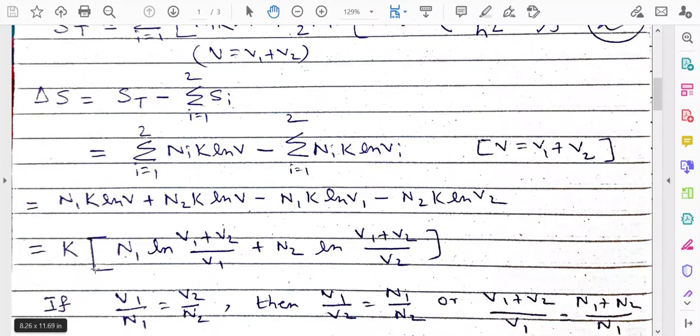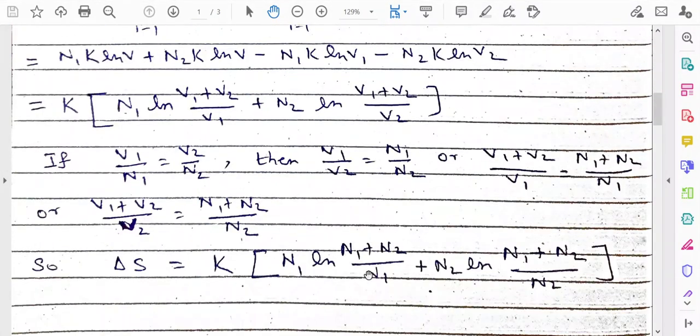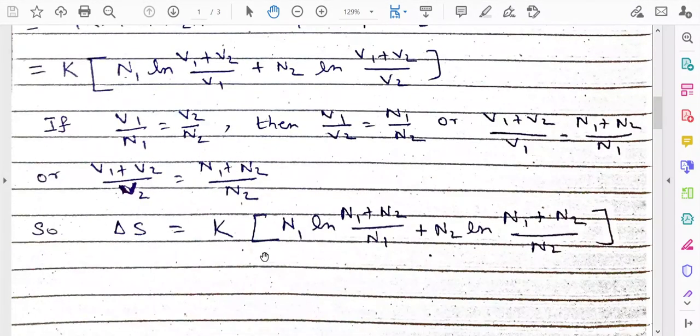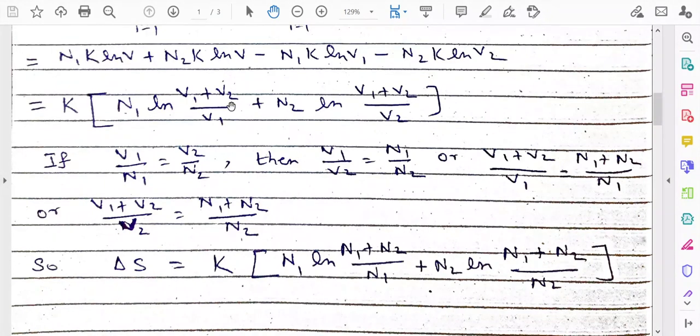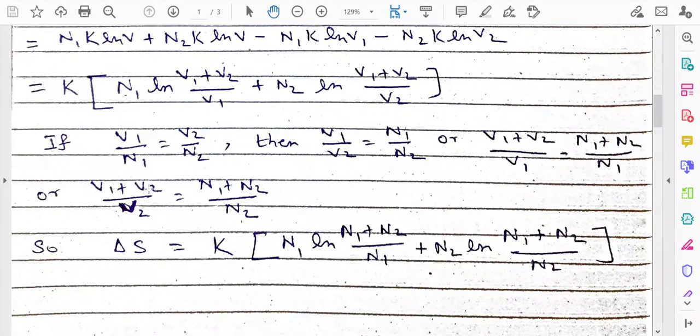It was k into (N1 ln ((V1 plus V2) by V1) plus N2 ln ((V1 plus V2) by V2)), or another expression was k into (N1 ln ((N1 plus N2) by N1) plus N2 ln ((N1 plus N2) by N2)). You can write N1 plus N2 for capital N and V1 plus V2 for capital V. But apart from this, the expression of delta S is almost the same.